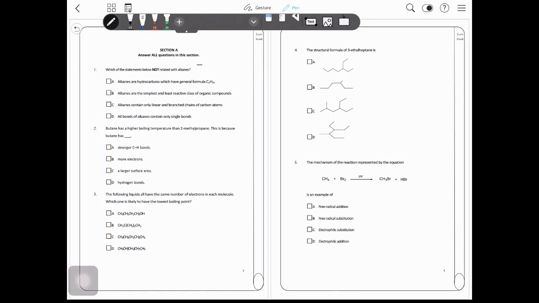Let's go with all of the questions. Question 1. Which of the statements below is not related to alkanes?